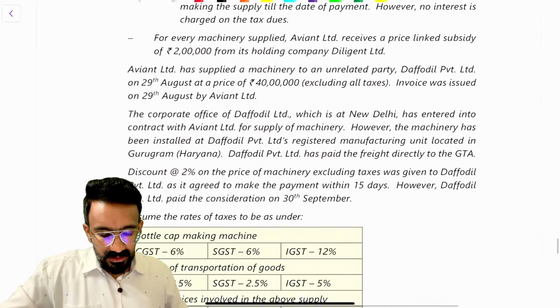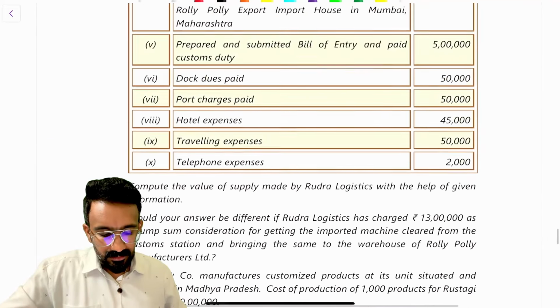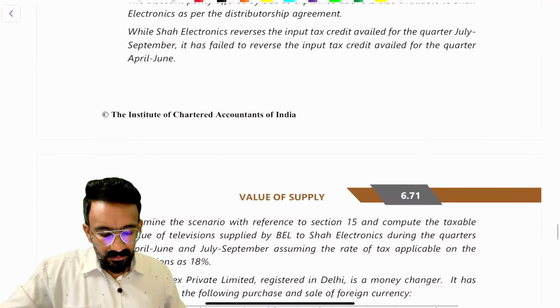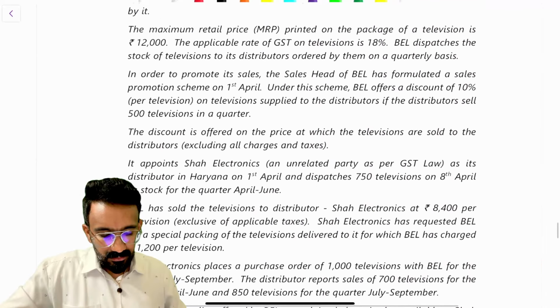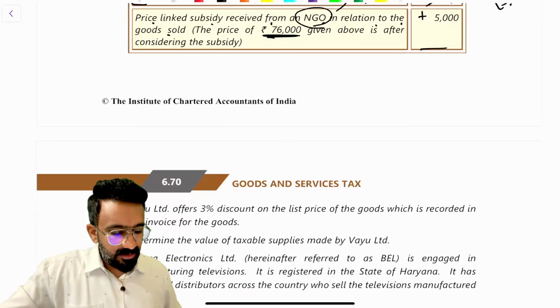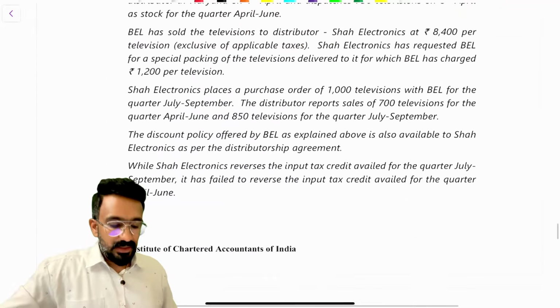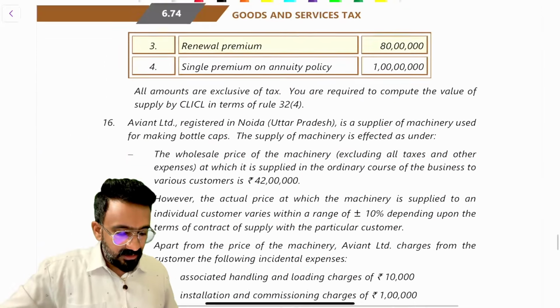What kind of discount was that? Vayu Limited offered 3% discount on the list price of the goods, which is recorded in the invoice. So this is 15(3)(a) discount. So that discount is reduced from the value here.